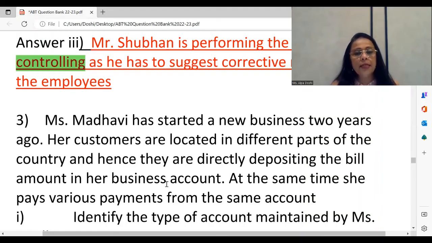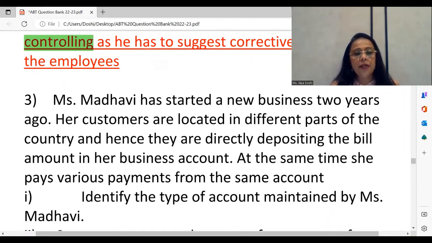As we immediately get it, they're talking about the chapter of banking, types of bank account, and we know which one we are talking about when it is business account. It has to be the current account. At the same time, she pays various payments from the same account. So she is depositing, receiving payments, as well as making payments from this particular account.